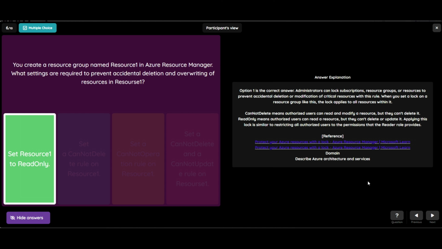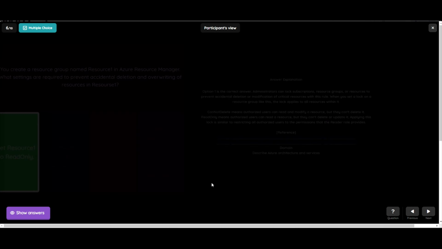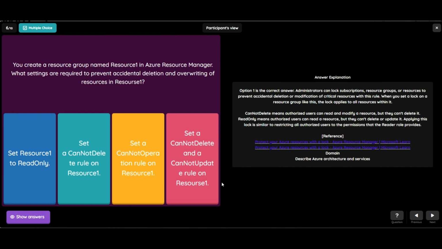Administrators can lock subscriptions, resource groups, or resources to prevent accidental deletion or modification of critical resources with this rule. When you apply a lock on a resource group like this, the lock applies to all resources within it. Cannot delete means authorized users can read and modify a resource, but they can't delete it.